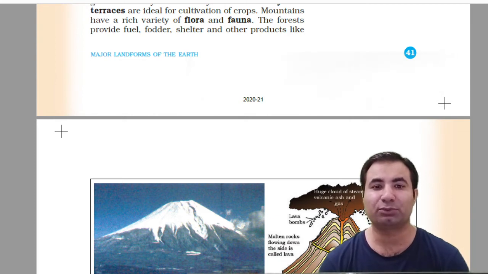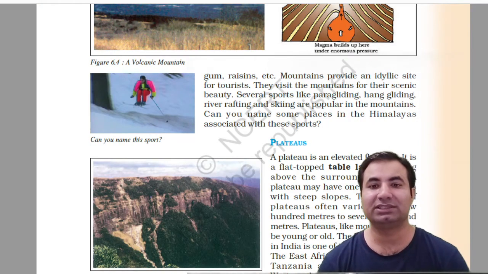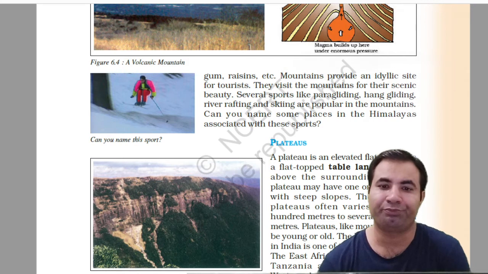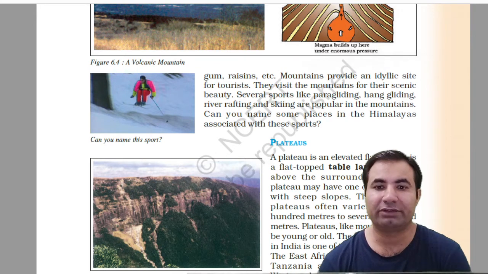The forests provide fuel, fodder, shelter and other products like gum and resins. Mountains provide an idyllic site for tourism also. Tourists visit the mountains for their scenic beauty. Several sports like paragliding, hang gliding, river rafting and skiing are popular in mountains.